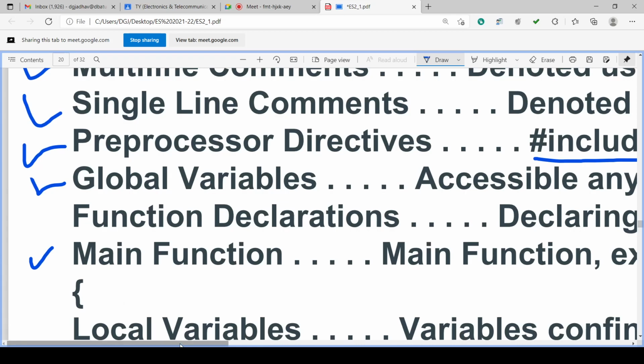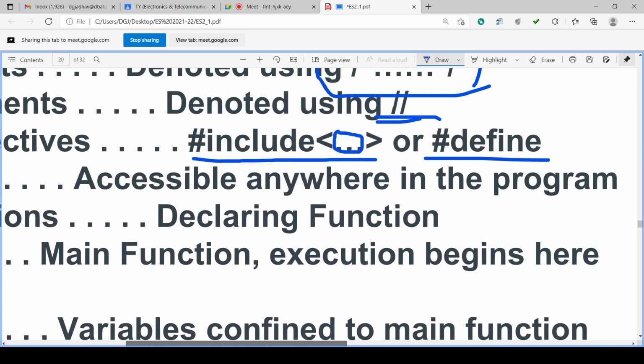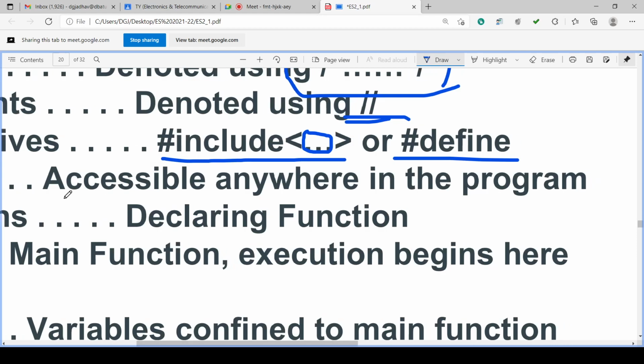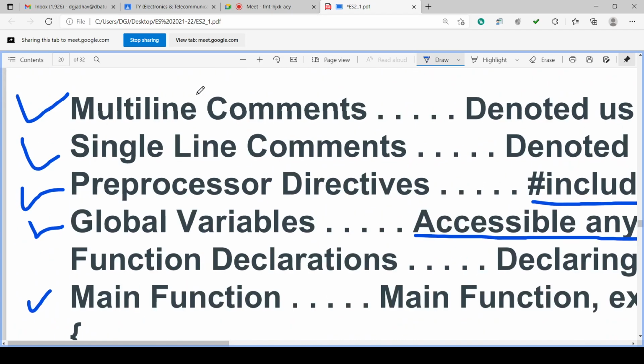There are types of variables: global variables and local variables. Global variables are accessible anywhere in the program. We have to define the global variables here, after the preprocessor directives. So first we have to define, we can have the multi-line comments and single line comments, so that at the top of the program we can have the details of the program, or we can put comments anywhere in between the program.